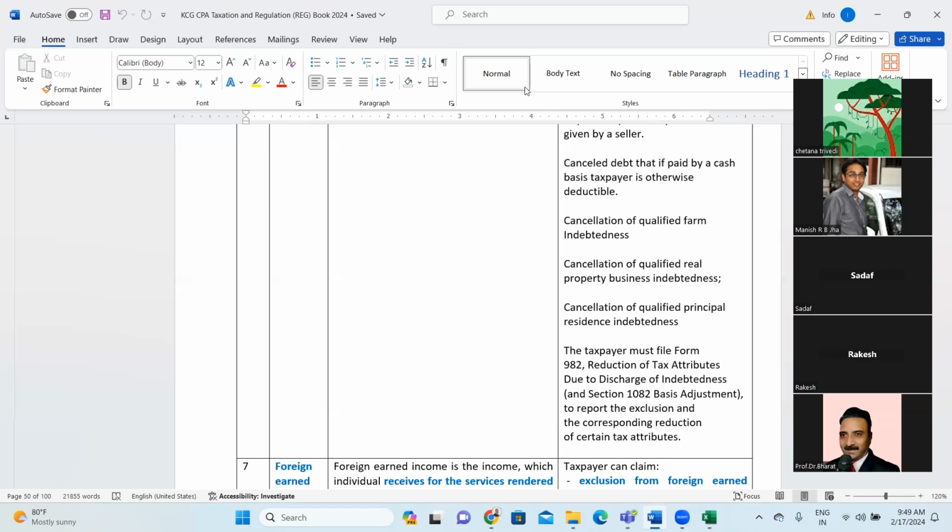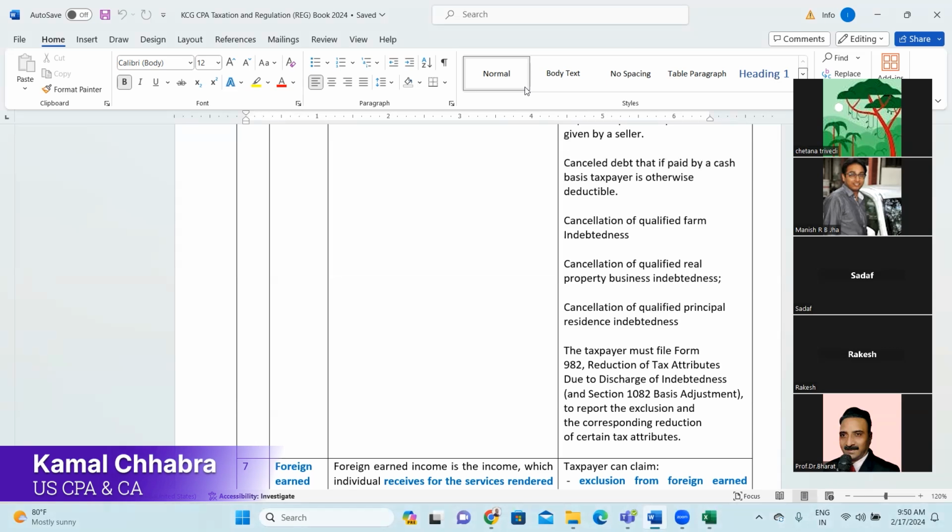Next is cancellation of qualified farm indebtedness. This qualified farm indebtedness also came in the CARES Act 2020. These days in India, you might be seeing a lot of farmer protests, right? Farmers are always the center of politics across the globe, to be very honest.